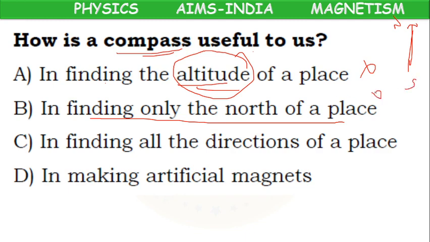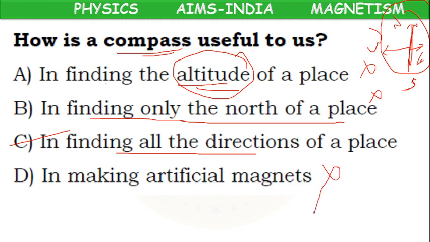So only north means it is wrong. In finding all directions, correct, because if we know one direction, the downside direction is south, the right side is east, the left side is west, we can find all the directions. So C option is correct. In making artificial magnets, wrong. So only C option is correct.